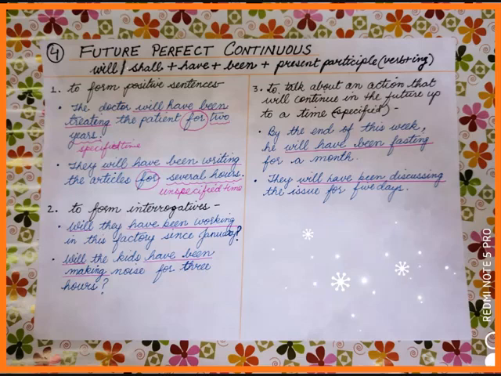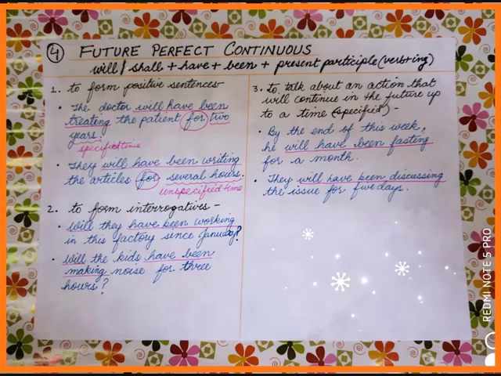Then we use future perfect continuous to make interrogatives. Interrogatives means questions. Will they have been working in this factory since January? Will the kids have been making noise for 3 hours? See the first sentence, will have been working.